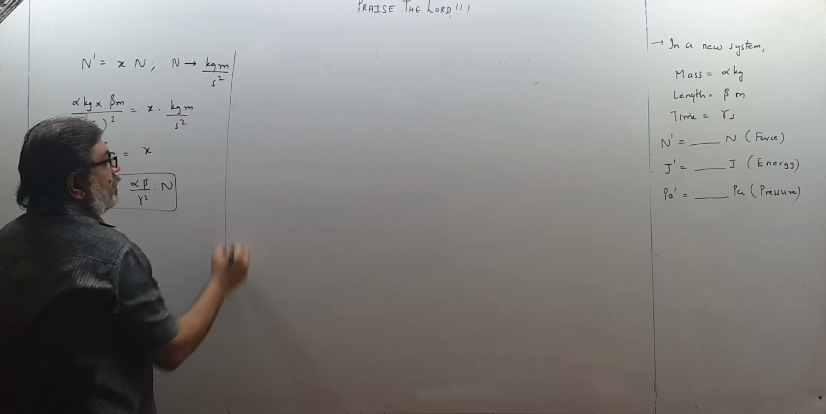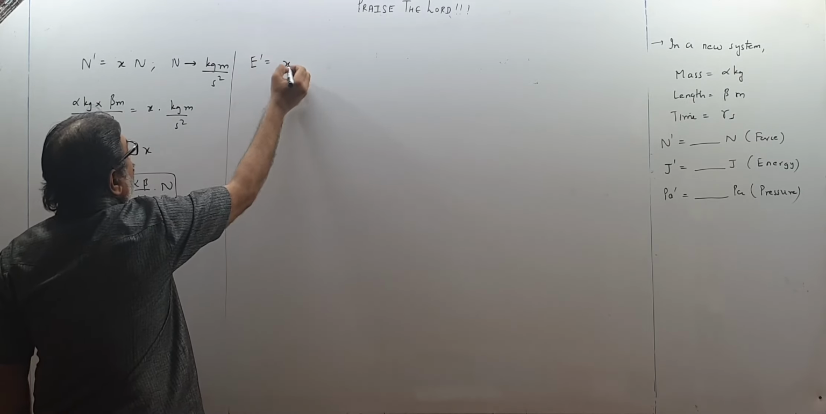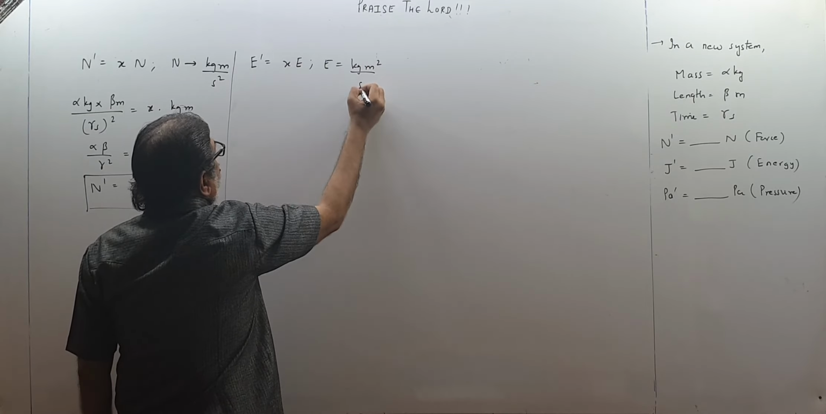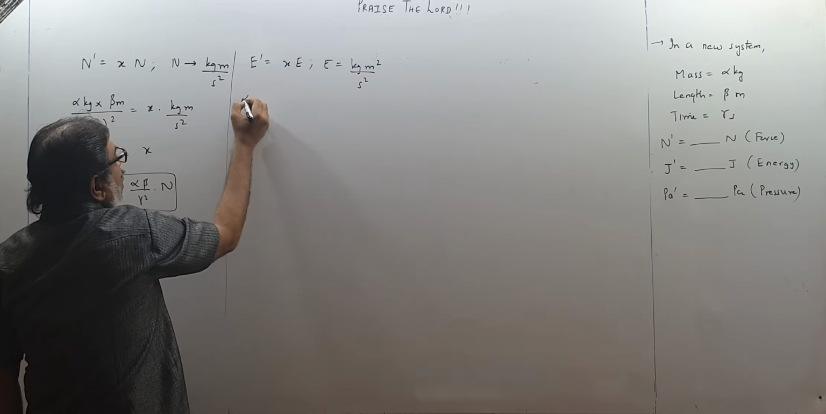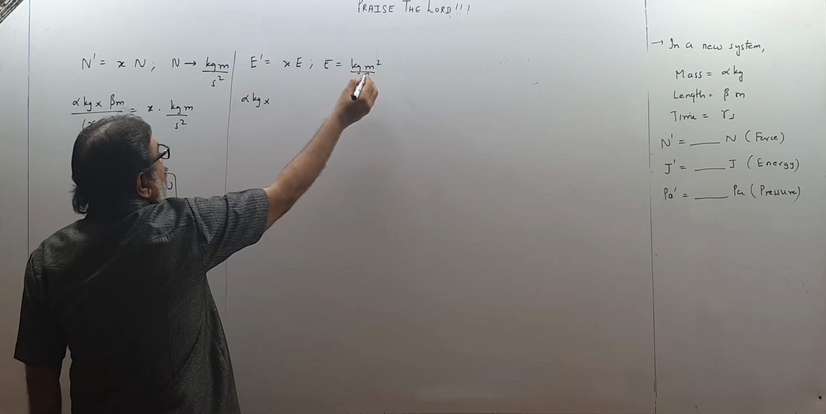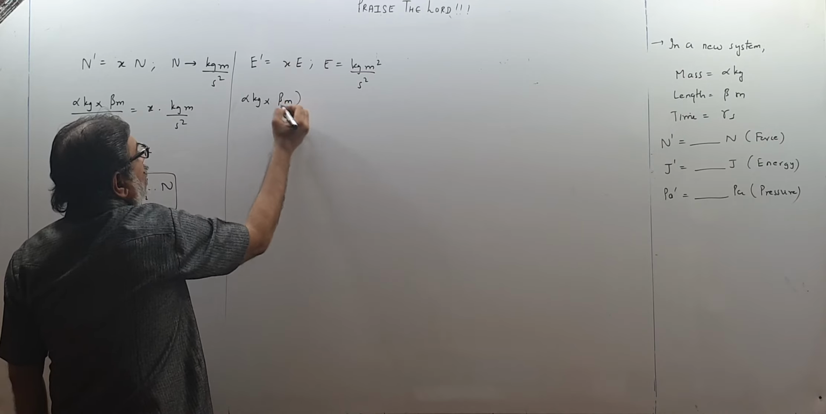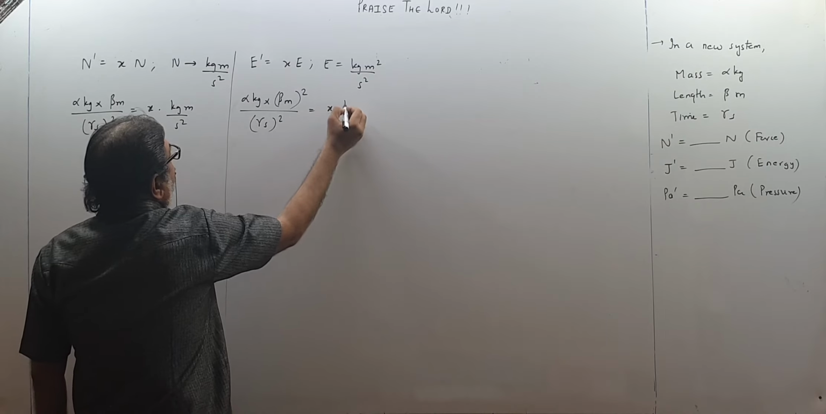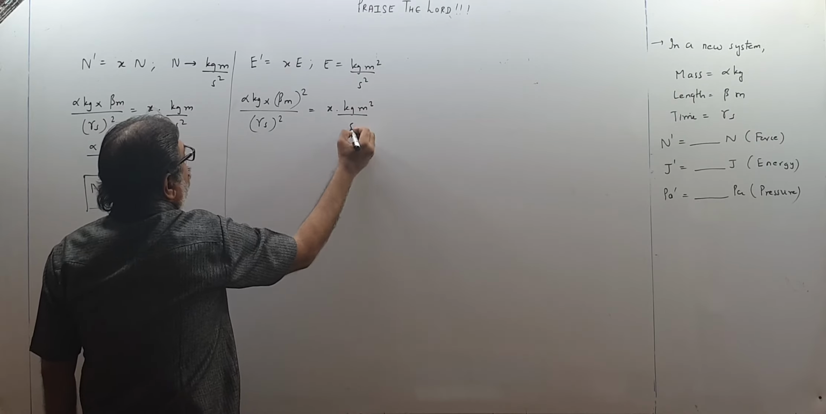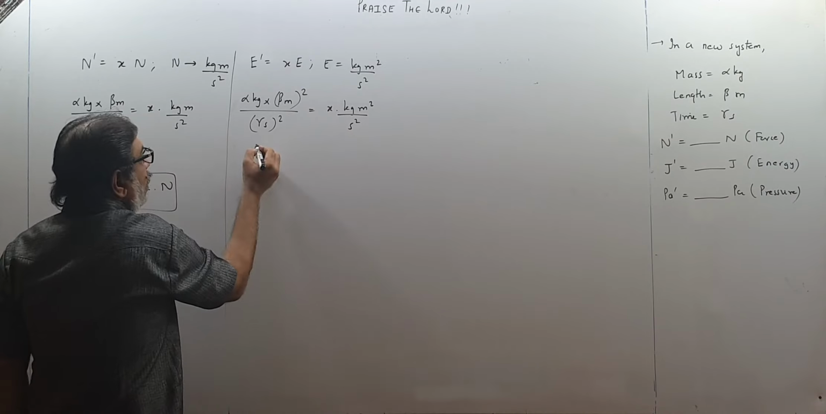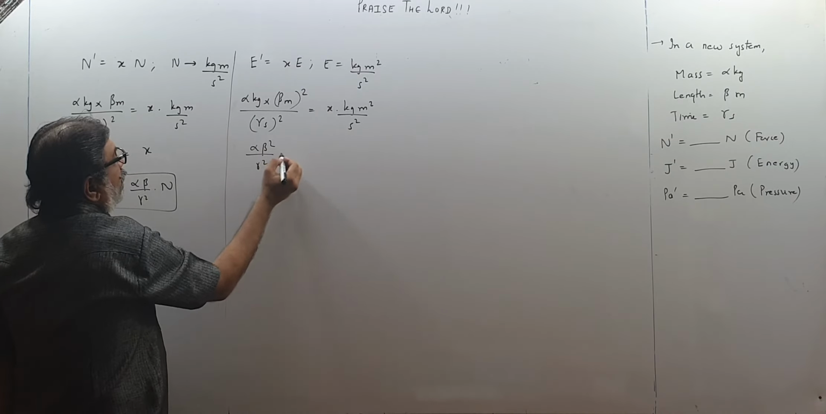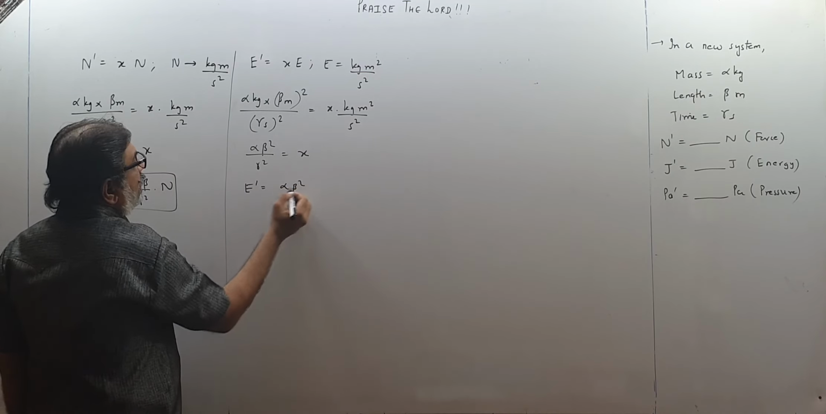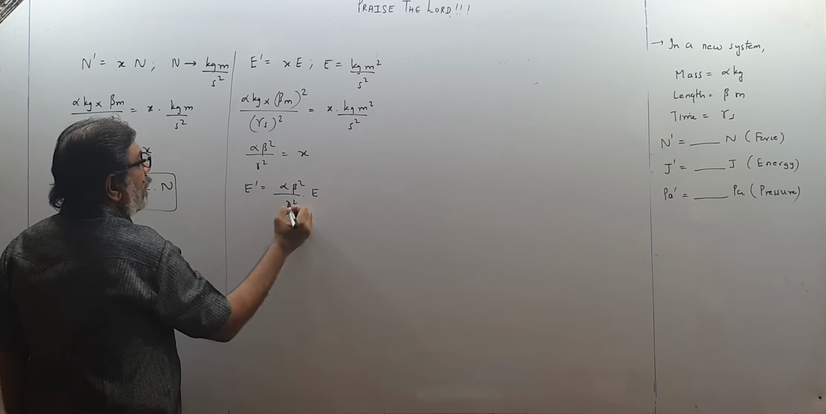Then we want about energy. So supposing E dash is xE, and energy is kg meter square upon second square. So kg dash means alpha kg, meter square is beta meter square, time is gamma second square. X into kg meter square upon second square. Kg, meter square, second square gone. Alpha beta square upon gamma square is x. Put it over here. So E dash becomes alpha beta square upon gamma square into E, like this.